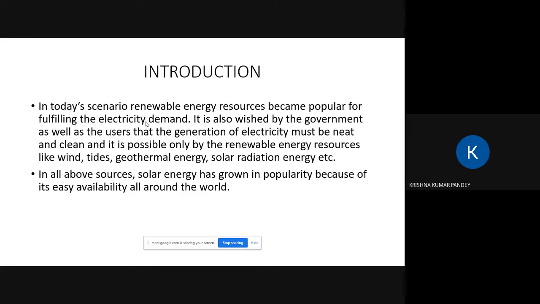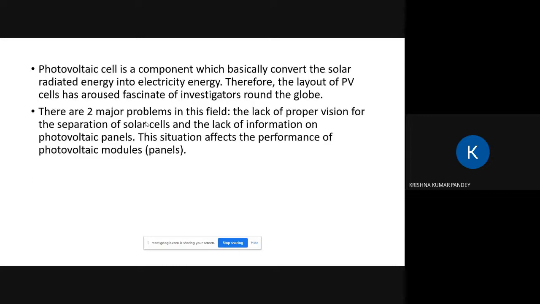There are lots of resources, like the sun, wind, tides, and geothermal energy. Among all of these, solar energy has grown in popularity because it is highly available, as well as green energy, and available all around the world.